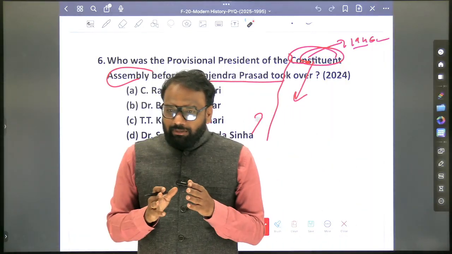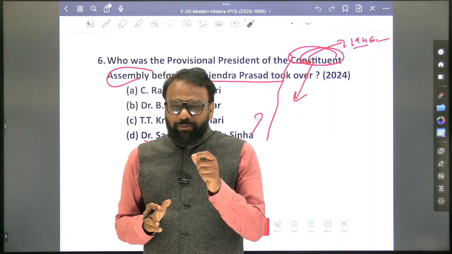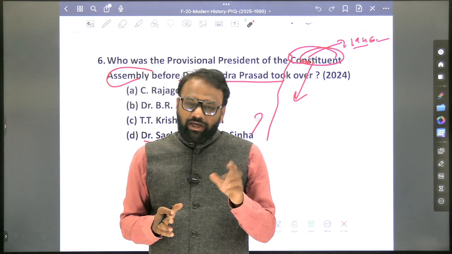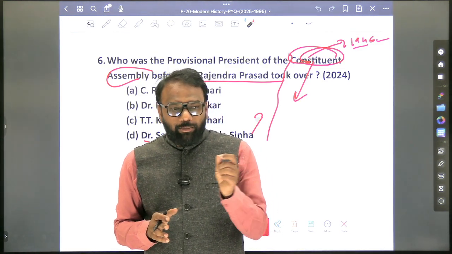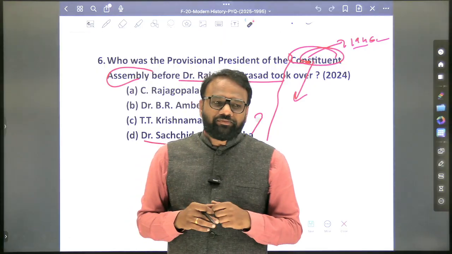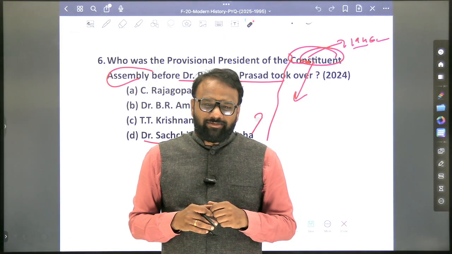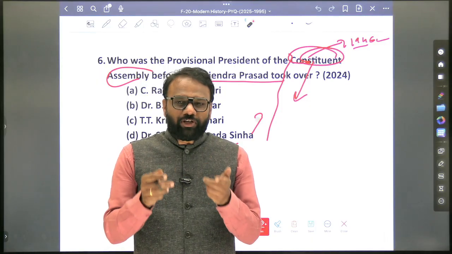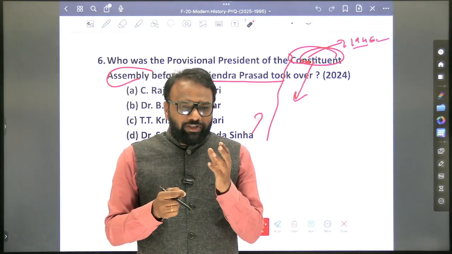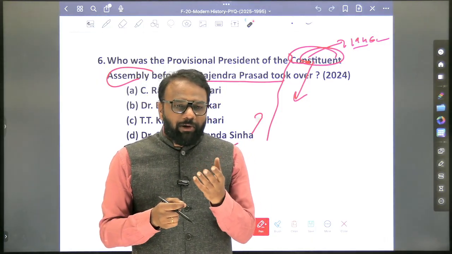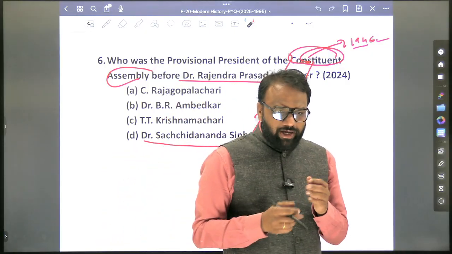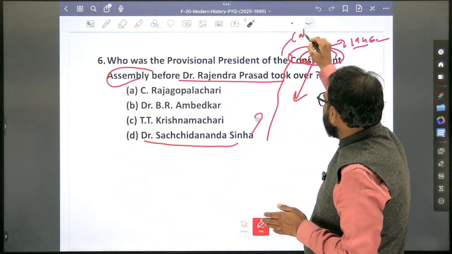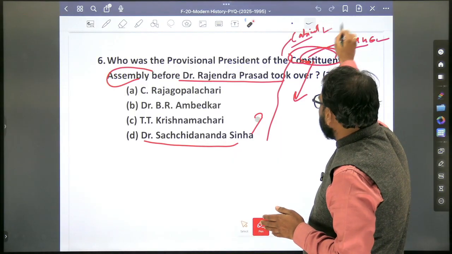Now, the Constituent Assembly was formed as a result of the Cripps Mission. True or false? It was formed as a result of the Cabinet Mission. So when did the Cabinet Mission come to India? In which year? 46 itself or 45? Okay, see, there is a confusion. Again, you will cross-verify. Whenever you cross-verify, that information will become very intact and you will be able to retain that content for a very long period of time. As a result of the Cabinet Mission, the Constituent Assembly was formed. So Cabinet Mission is a keyword associated with the Constituent Assembly.